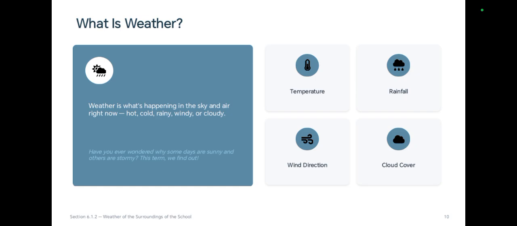For example, a weather description might sound like this: today it is 30 degrees Celsius, it rained 10 millimeters this morning, the wind is blowing from the west, and the sky is partly cloudy. That's exactly the kind of report you will be able to make by the end of this part.